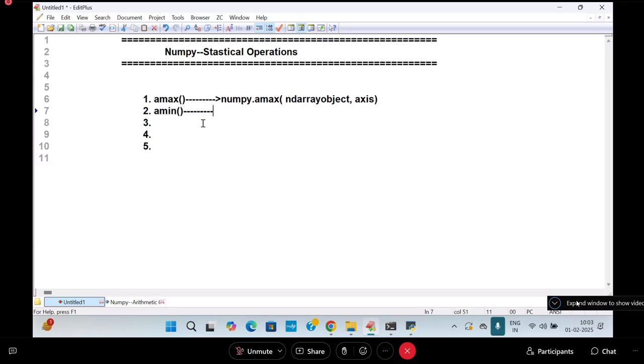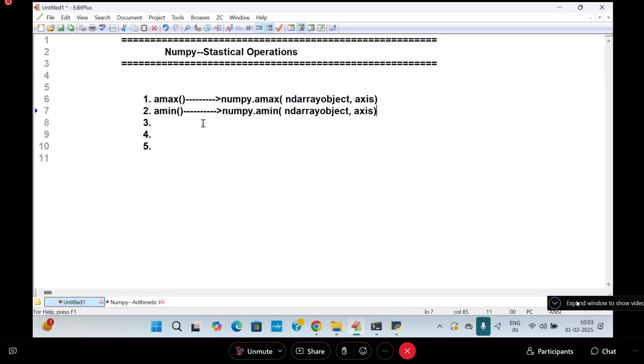What is the function name? What is the syntax? numpy.amin of ND array object comma axis. Axis I'm going to take. This axis represents x axis and y axis here, and z axis also you can represent. This axis is equal to some value that will give you row wise max and column wise max. All those things will be coming. I'll show you everything one by one.